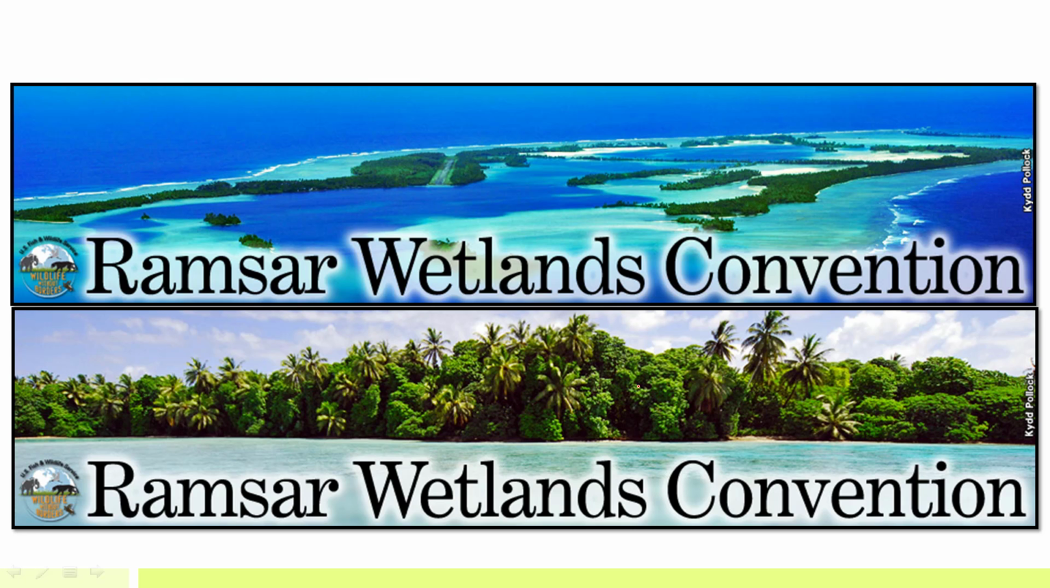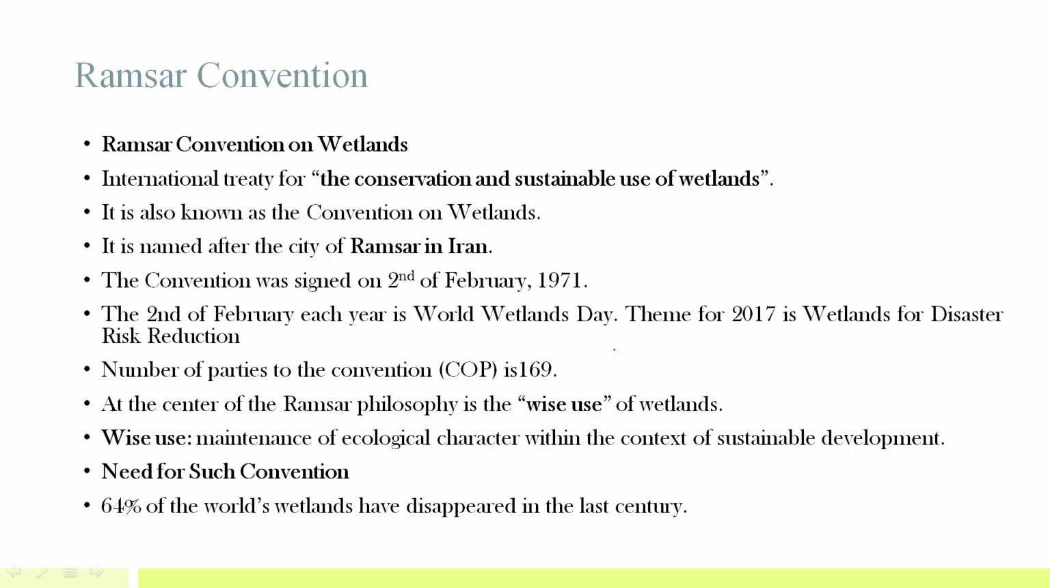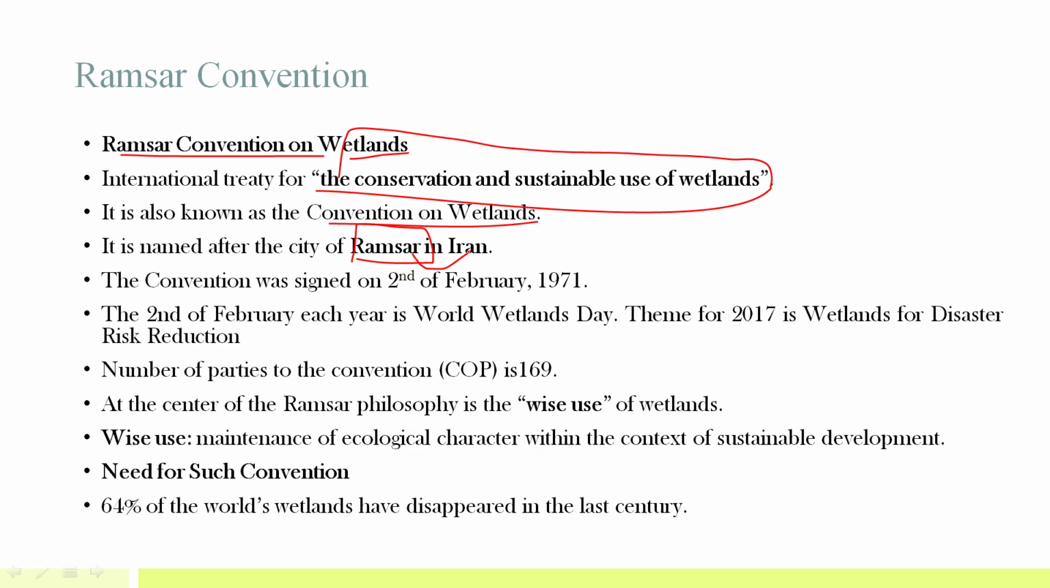So let's discuss the various conventions in chronological order. One is the Ramsar Wetland Convention. The Ramsar Convention on Wetlands is an international treaty for the conservation and sustainable use of wetlands. It is also known as the Convention on Wetlands. It is named after the city of Ramsar in Iran. Okay, so in Iran there is a place Ramsar where this convention was signed, and this was signed on 2nd